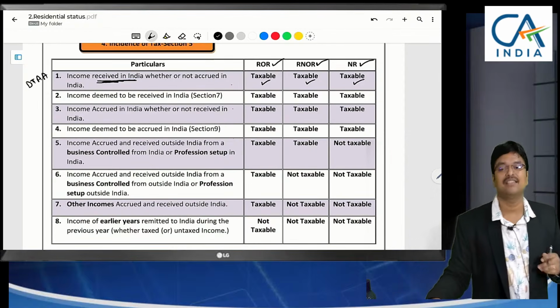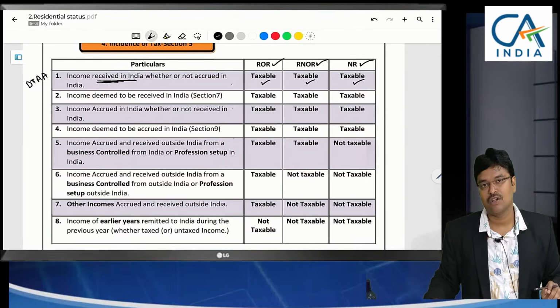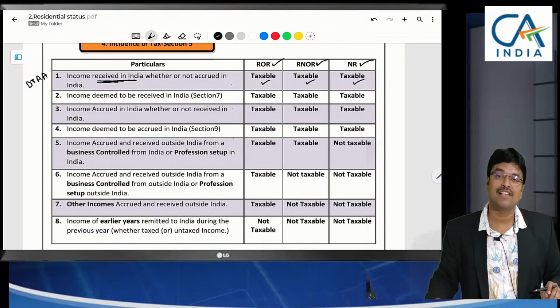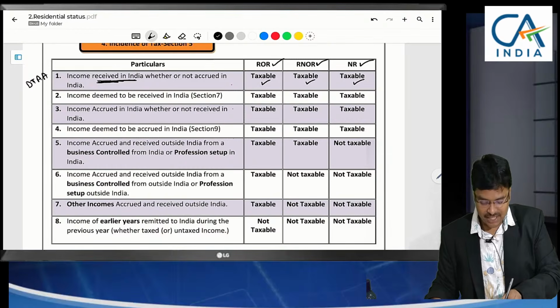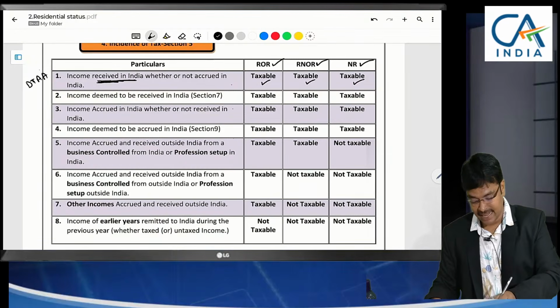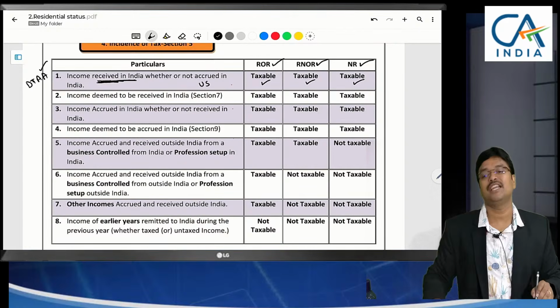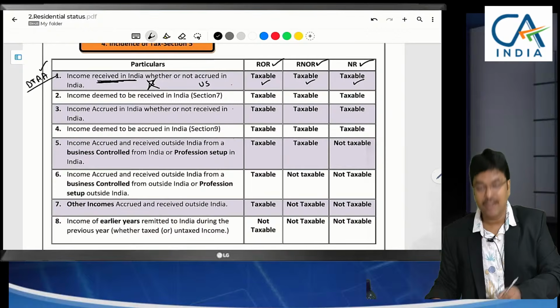What they have decided for this case, if it is any royalty income or fees for technical services, interest incomes or any business incomes, for each type of income, in the agreement they have specified the terms. If they have decided there that based on accrual basis only it will be taxable, then as per the Income Tax Act, if it is received in India, we are taxing. But DTAA prevails over the Income Tax Act. So what happens? In DTAA they have said based on accrual status only tax liability will be. Then what happens in this case? In the US only it will be taxable. So in India it will not be taxable. Double taxation benefit can be taken.